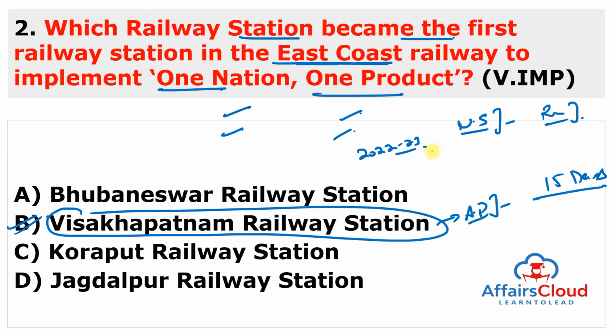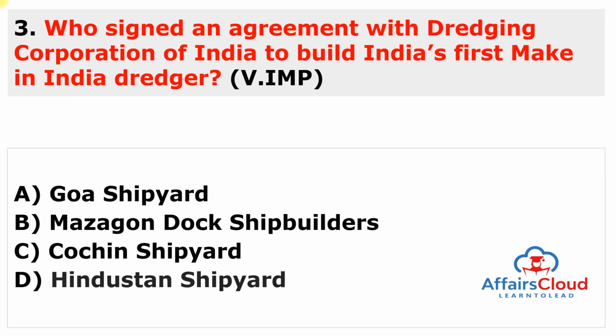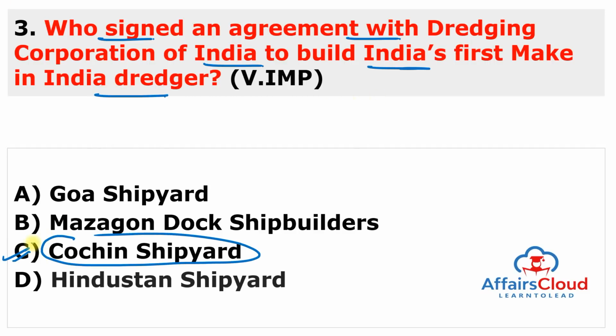And second, in the region of the Eastern Coast Railway, this is Visakhapatnam Railway Station. Moving to next question. Who signed an agreement with the Dredging Corporation of India to build India's first Make in India dredger? So this company is Cochin Shipyard Limited. So answer of this question is C, and the main keyword here is India's indigenously or first Make in India